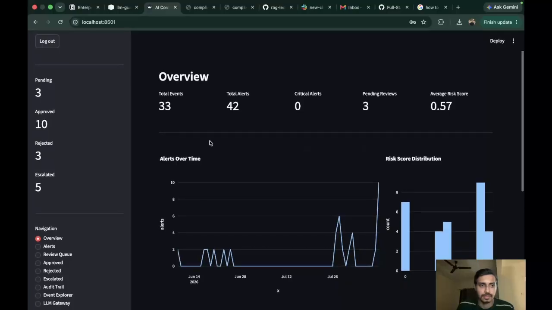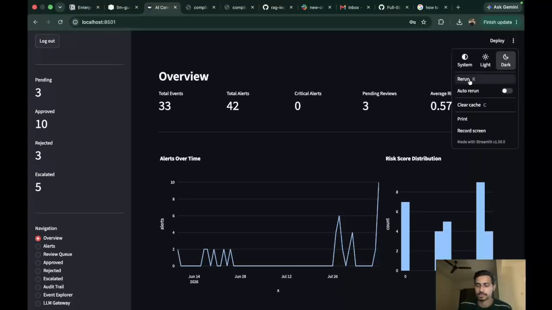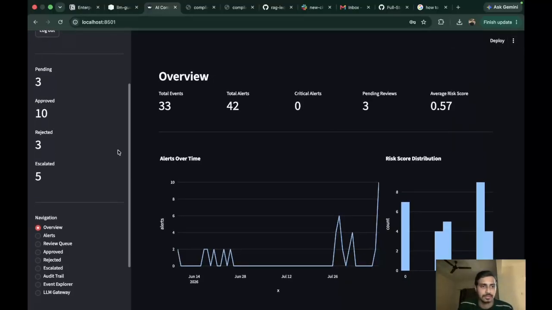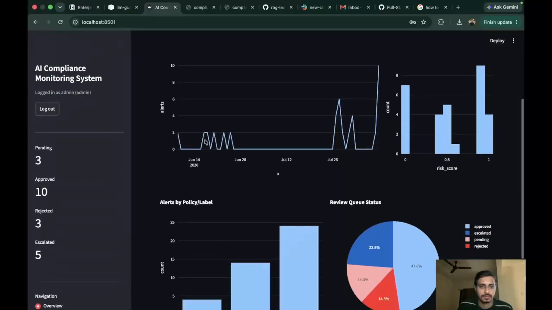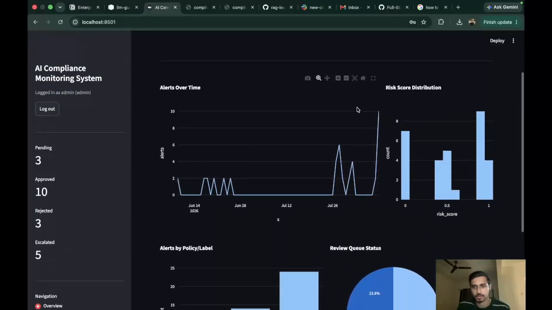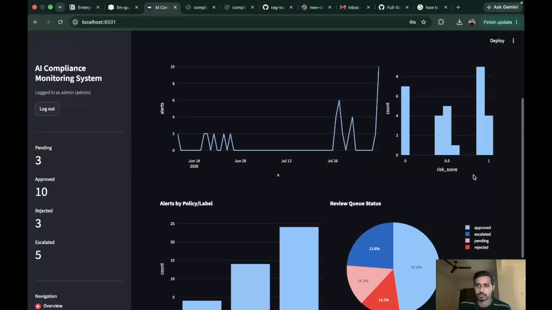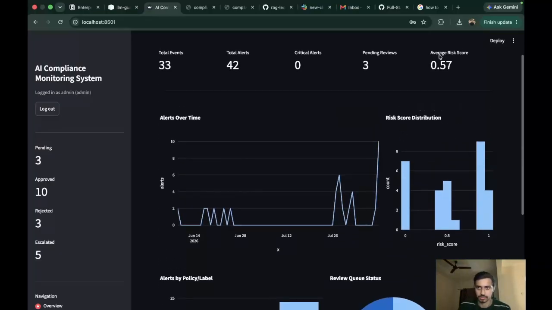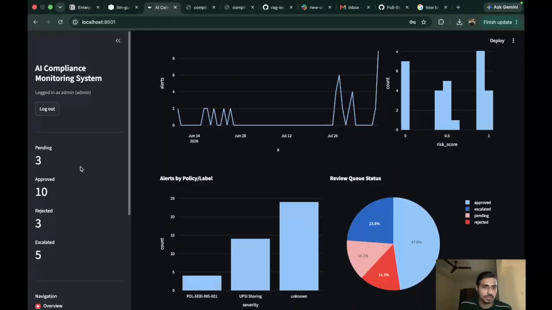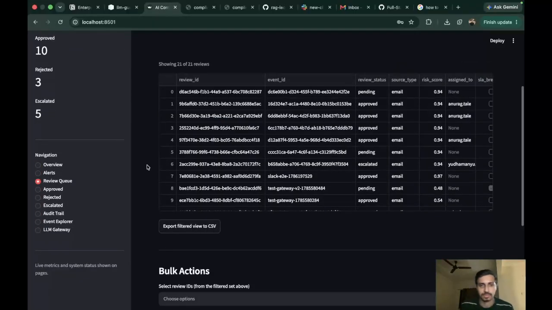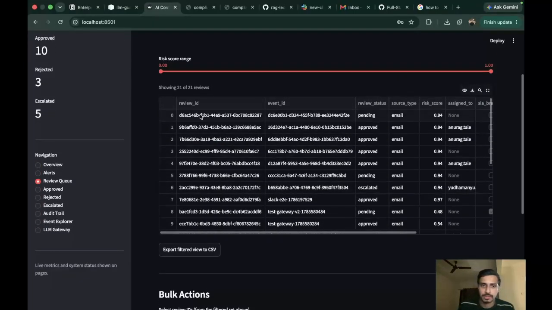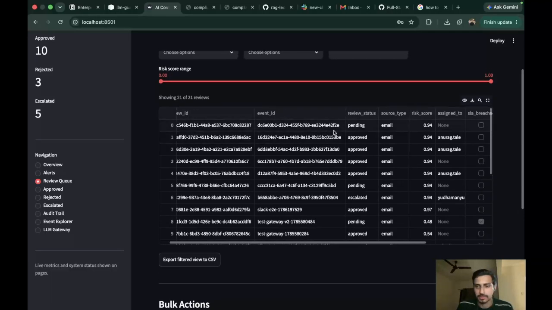Right now, let me just rerun the system. Now we have this complete overview of the dashboard. Alerts by policy label, review queue status, rejected, pending, escalated, approved, risk score distribution. Now we'll go in the review queue section. So this is the recent event or the email that we have sent.